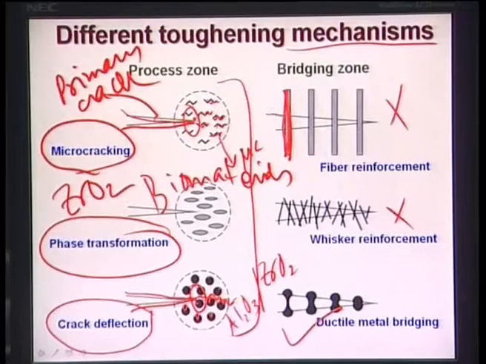Particulate means mostly it is spherical in size, meaning in all dimensions it is the same radius R. So particulates do not have any aspect ratio. Now, fibers have a large aspect ratio. Now, if a crack tries to come and propagate through these fibers, what will happen? These cracks cannot propagate to the other side of the fiber unless they break the fiber and go to the other side. You understand? So there is a physical obstacle. Each fiber will provide a physical obstacle to the propagating cracks.